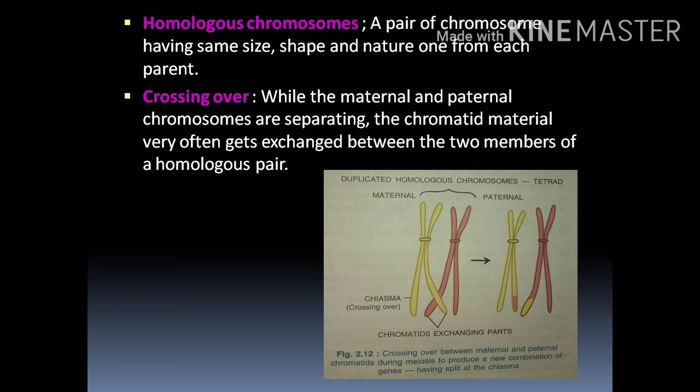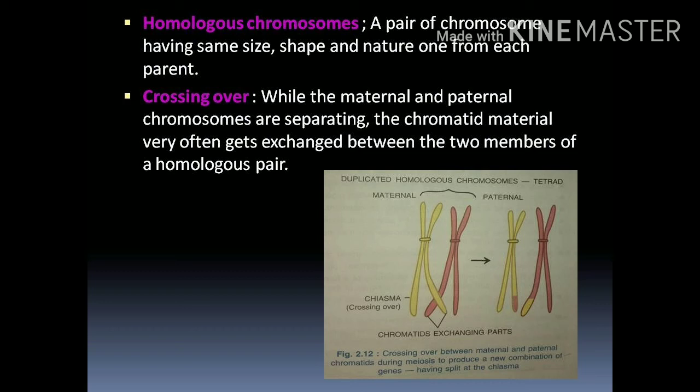Especially in meiosis, we can see one chromosome from the father's body and another from the mother's body. When they come nearer to each other, they have the same size, shape and nature. They come and join, they pair with each other. That is called a homologous chromosome pair, with one from the mother and one from the father.